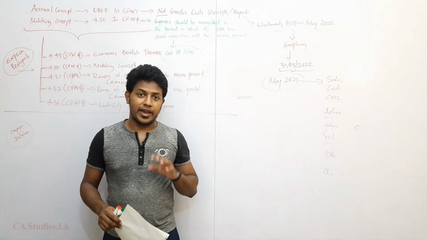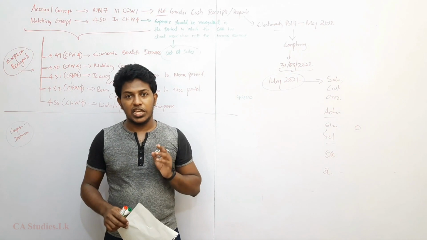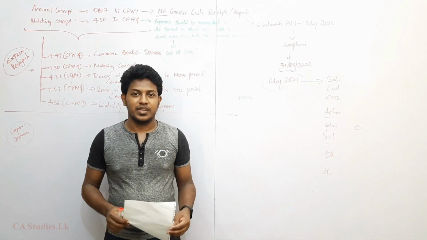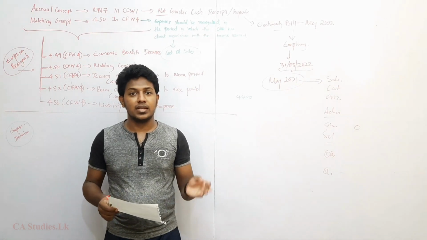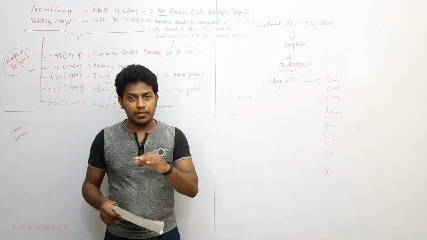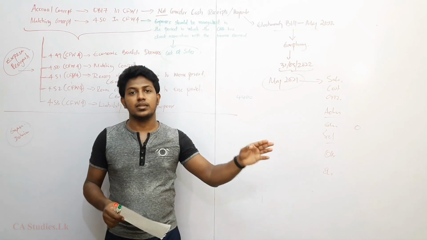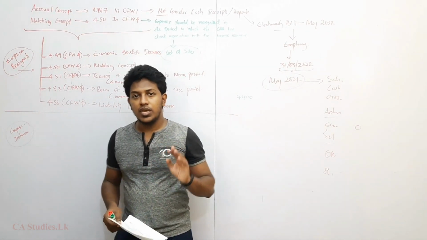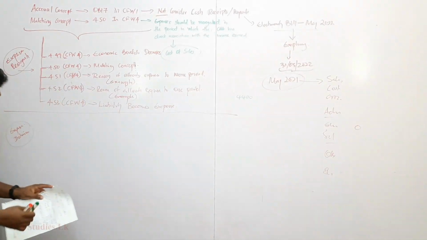Then the final one is equity. Equity means net asset is the equity, the residual amount of the asset after deducting the liability. All the liabilities deducted from the assets is equity, right? That is the definition for each financial statement element.